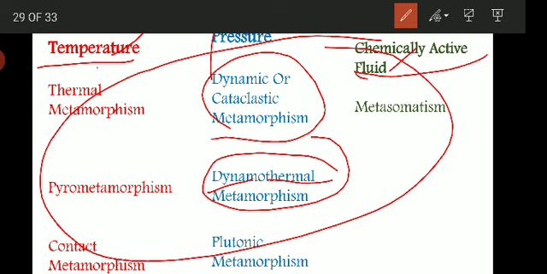Heat will facilitate the recrystallization of the minerals, but the stress, the pressure which is acting, will not only promote the recrystallization, but along with it, it is powerful in deforming the rock. The deformation is a change in the shape.